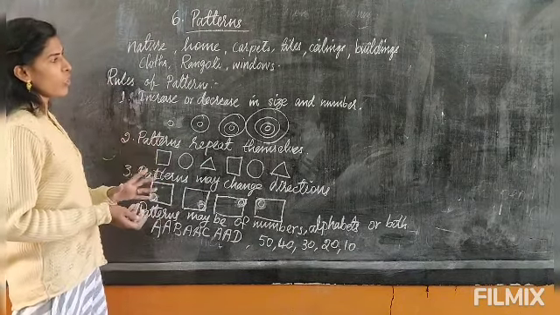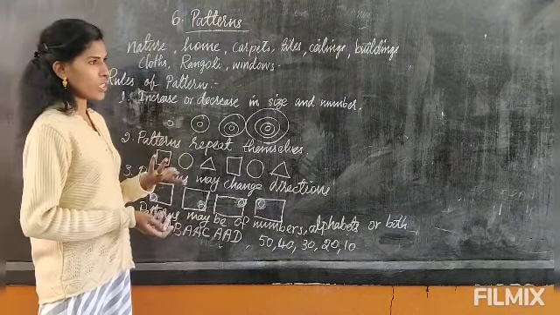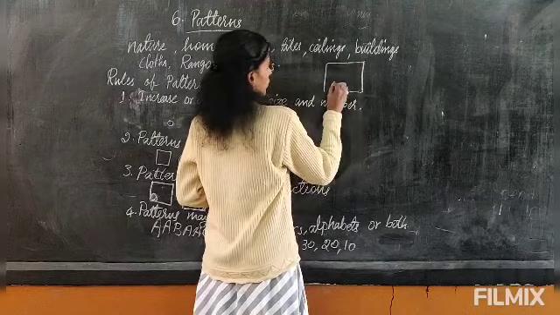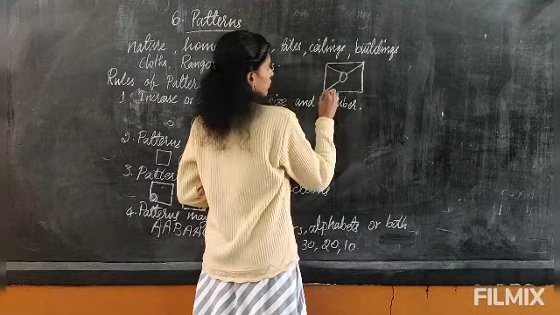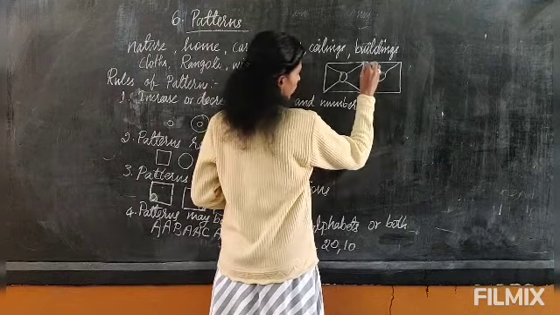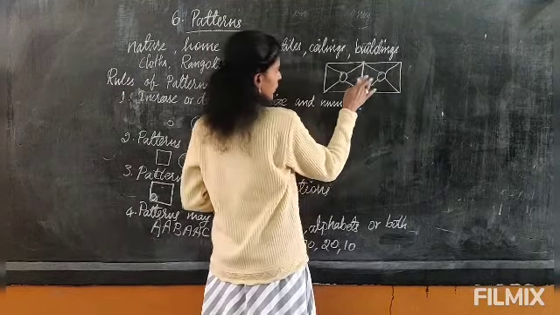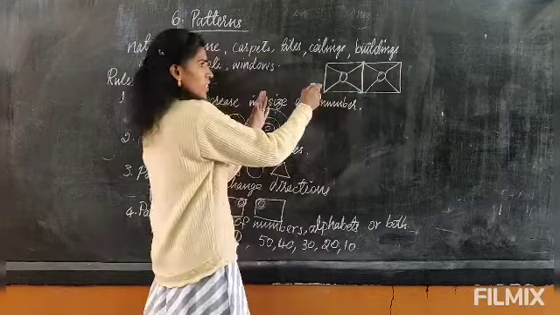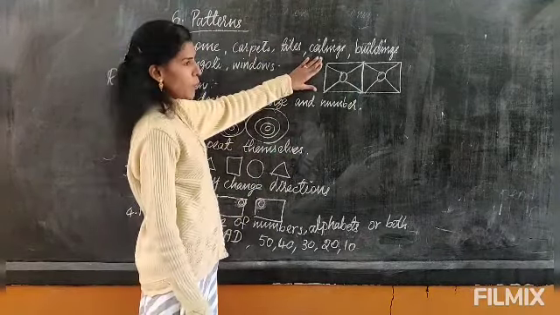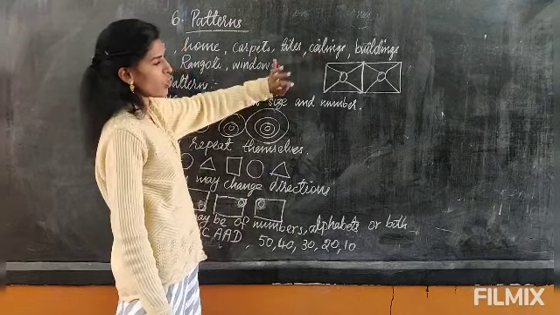Okay, you have seen in your house when the windows are grilled. Like this it will be there, and it will be repeated everywhere in the grill you have seen. Okay, so this is one of the patterns. It is one design and it is repeated again and again and it makes one pattern. Okay, one beautiful design. That is called pattern.